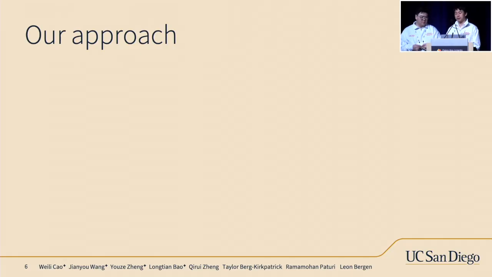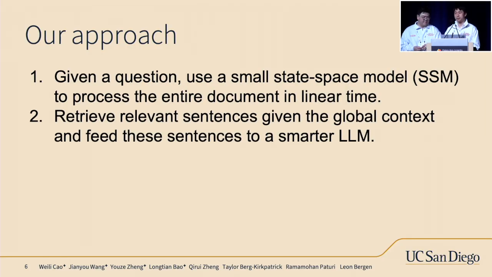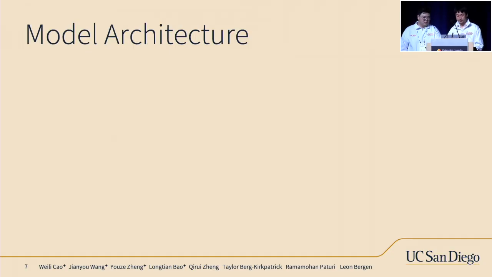Our approach is a simple two-stage process. First, given a question, instead of chunking, we use a small, highly efficient state-space model to do a single pass of the question, followed by the entire document. This scanner reads the text from beginning to end in linear time, maintaining a memory of the entire preceding context. Second, we take the top-ranked sentences and feed them to a powerful generator model. We get the efficiency of a small model and the reasoning power of a larger LM.